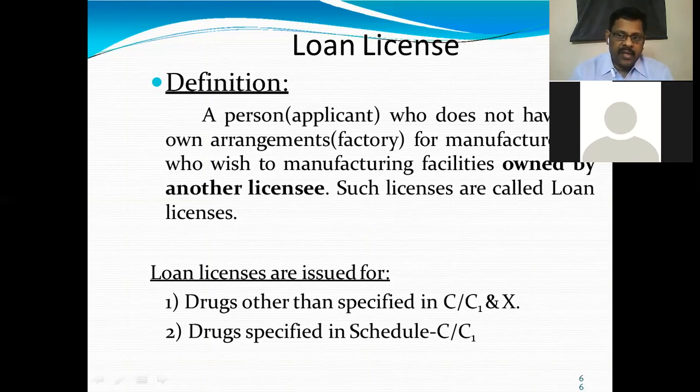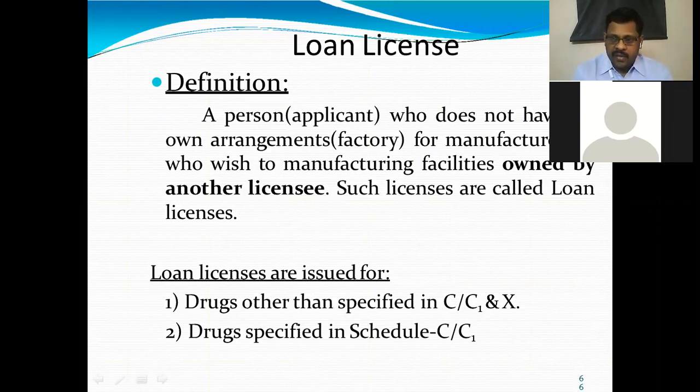See, you are the owner of the brand. You don't have a facility to manufacture, but you are responsible for the entire manufacturing process. Then you can give a loan license to another person, a third party, to manufacture on your behalf. So on the label, it will be mentioned that it is licensed by, marketed by, manufactured by the owner of the product. Their names will be there on the brand. So the brand will be yours, manufactured by somebody else.